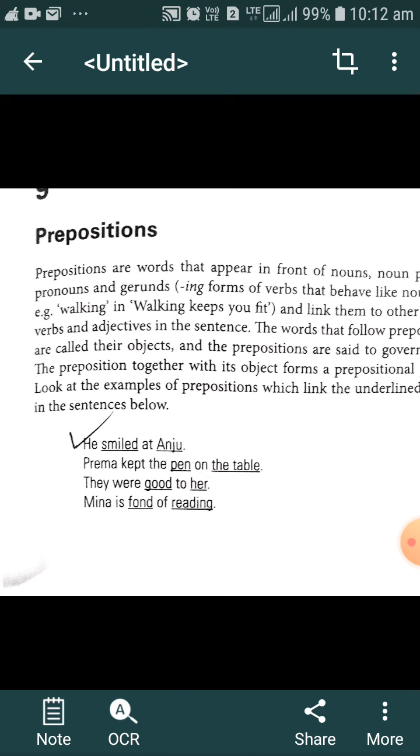A preposition is a word that connects two words, so that we can get much more information about the relation between the noun and other words. Okay.